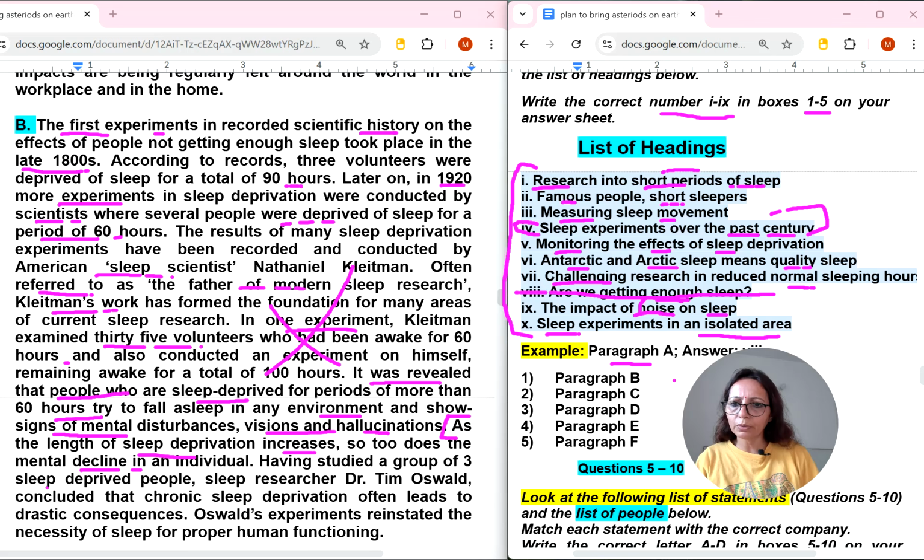Having studied a group of three sleep deprived people, sleep researchers concluded that chronic sleep deprivation often leads to drastic consequences. Yes, somewhere they were talking about research into short periods, they are not talking about it in this paragraph. Famous people, no. Measuring sleep movement, no. Monitoring the effects of sleep deprivation. So fifth, we can select it for B number. So I will write fifth number.